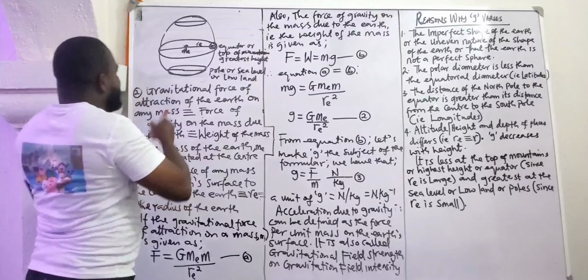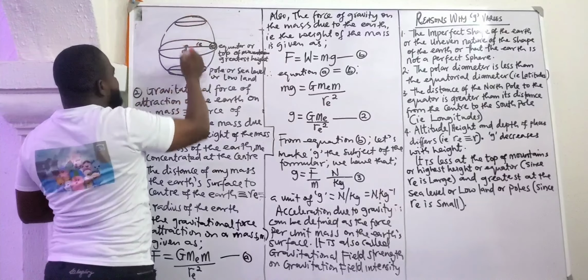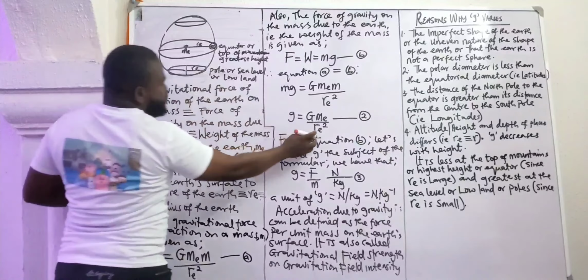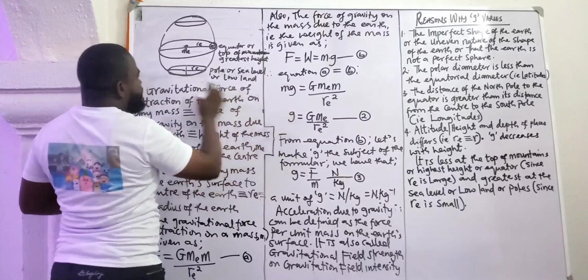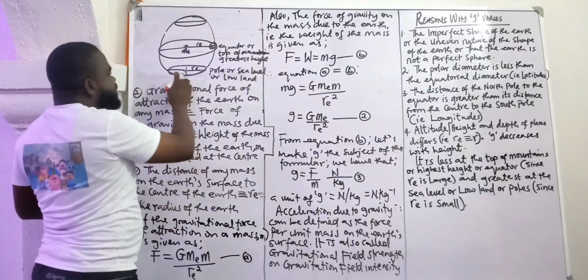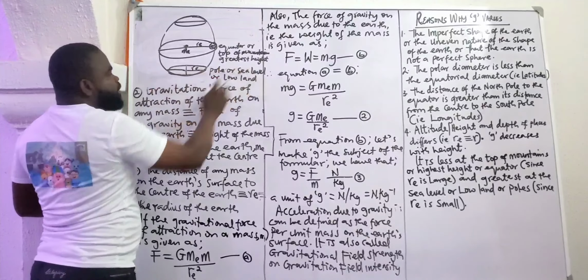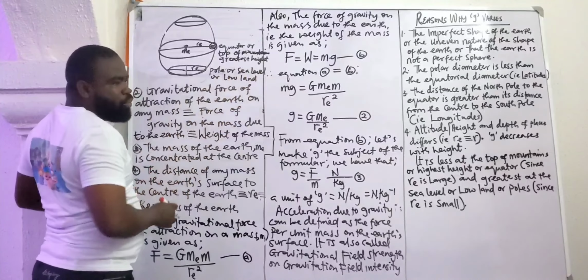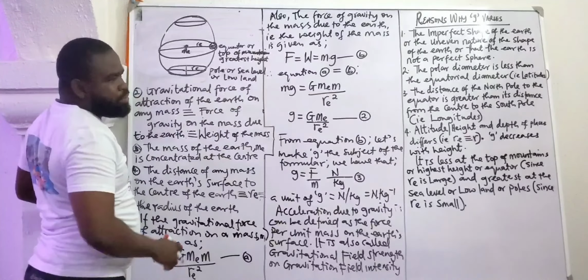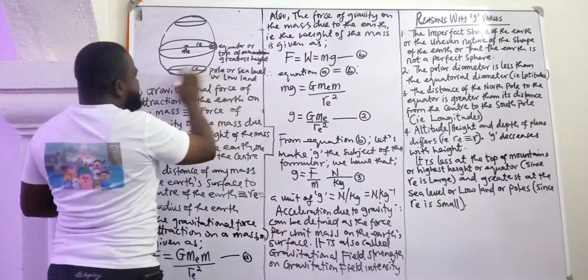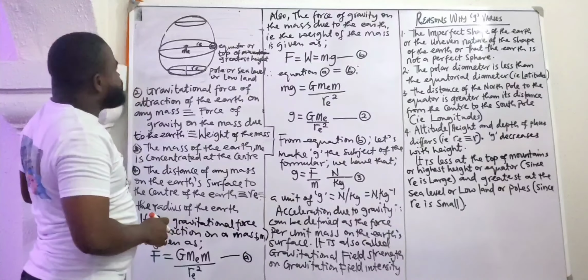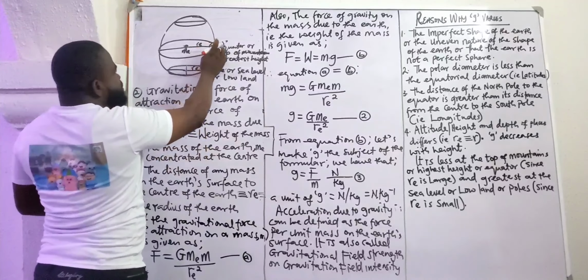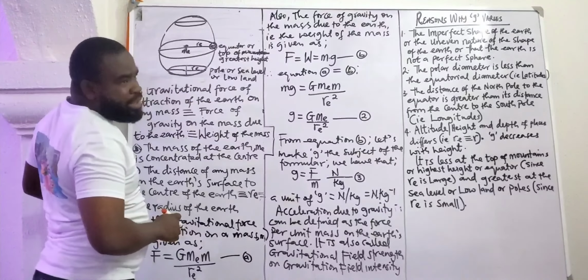So let's make our point once again. So we say if here at the polar diameter, you see that the value of R subscript E is small. So if R E is small, the g here will be what? Large. So you see that g is great at the sea level. It's greatest at the sea level. It's greatest at the pole. It's greatest at the lowland. Why? I said the radius of the earth there is what? Is small. So g will be what? Large.